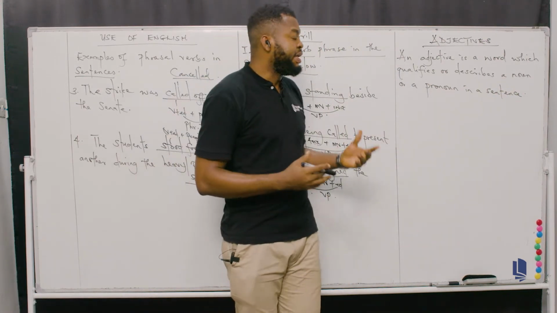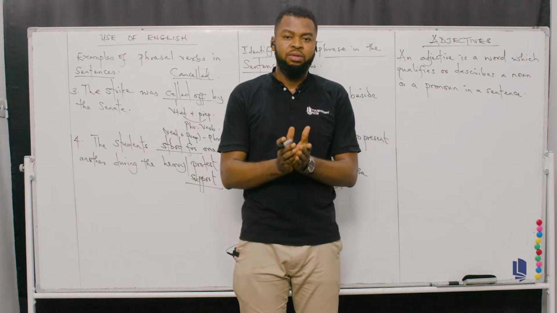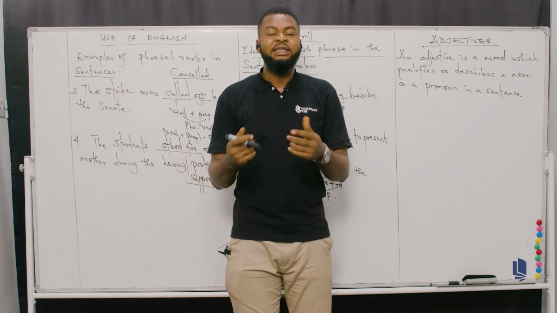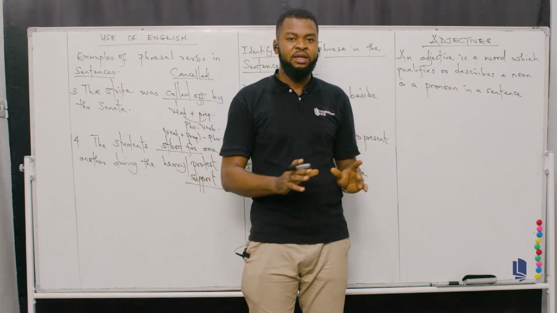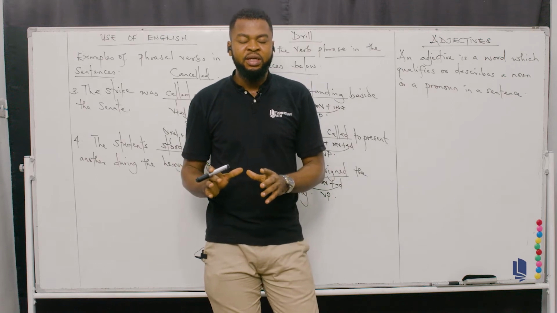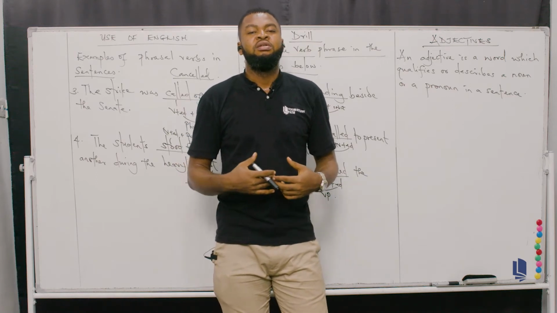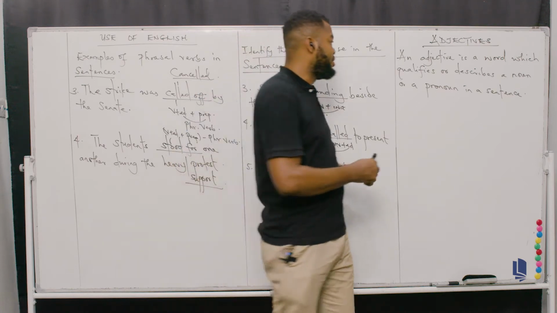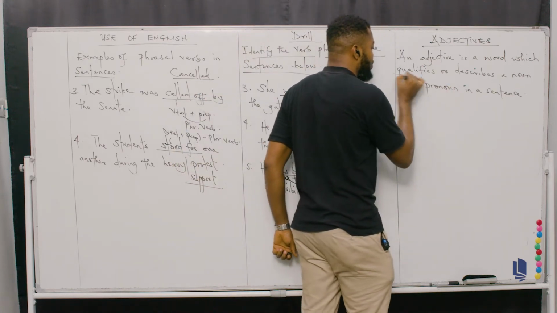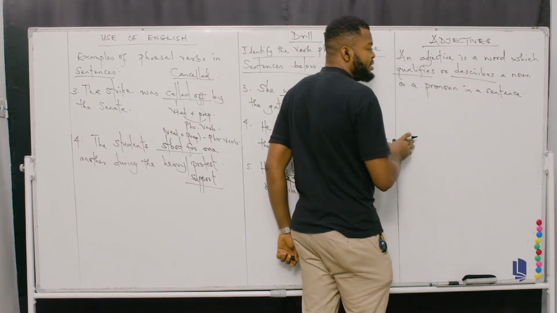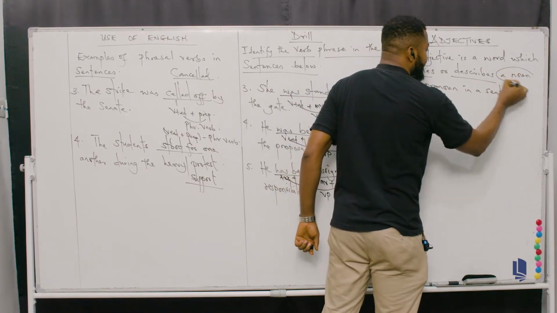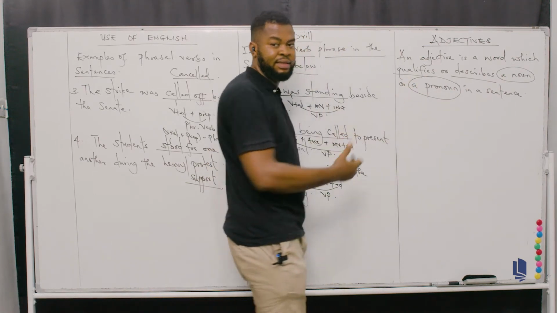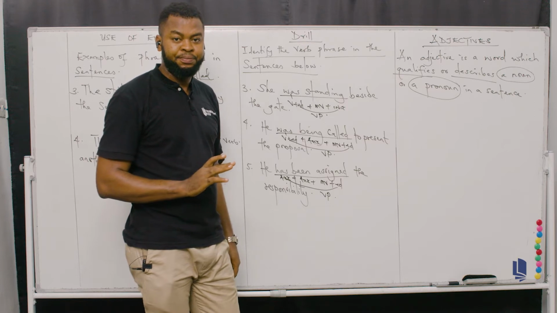That's to indicate the fact that an adjective focuses more on nouns and pronouns. It has less to do with verbs and adverbs. Okay? The major function of an adjective is to qualify or to describe either a noun or a pronoun. I hope that is clear to you now. So in this case, the key words to take note of are qualifies and describes, all right? And then what is it describing in entirety? It describes a noun or it describes a pronoun in a particular sentence. I hope this is clear to you.